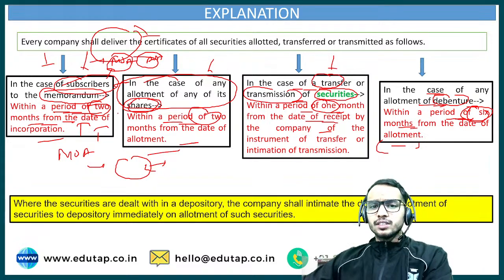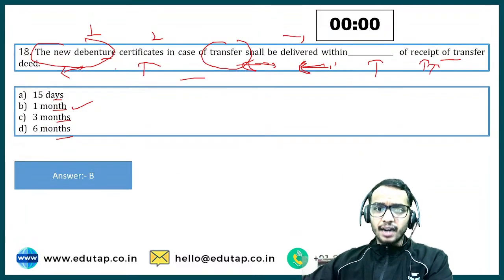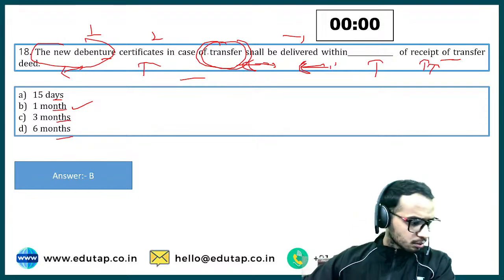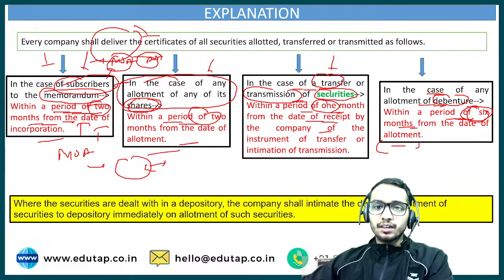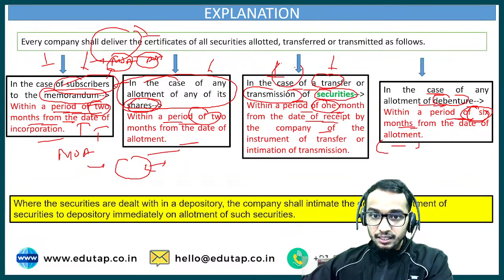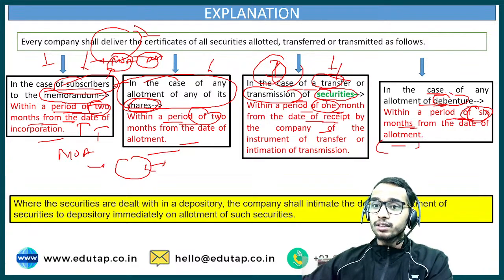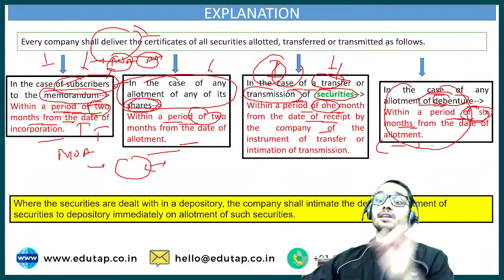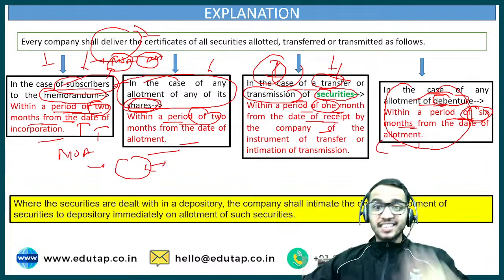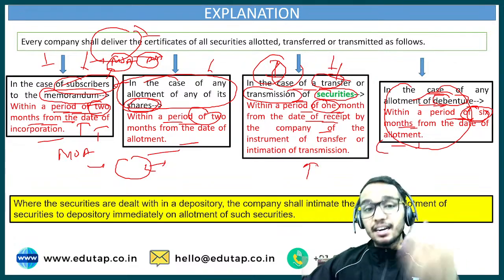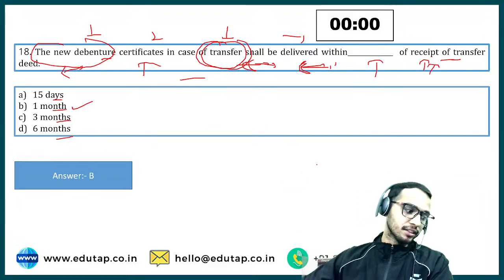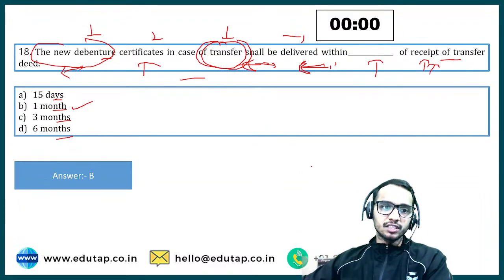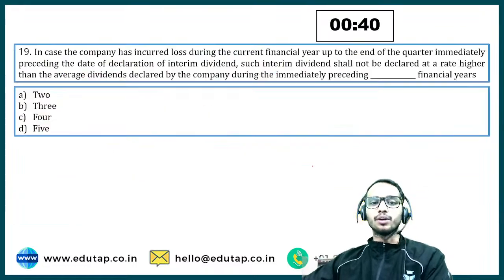Yeah. Now see, the question that we had is about the transfer. Who has asked me this question? Nachiketa. The question is asking you about the transfer. So in the case of transfer, see, this was the case. Securities, not this allotment. Allotment months are 6, but transmission and transfer months are this 1 month. Got the clarity? Why is this not 6 months? Why 1 month? Nachiketa? Right. Okay. Let's move ahead.